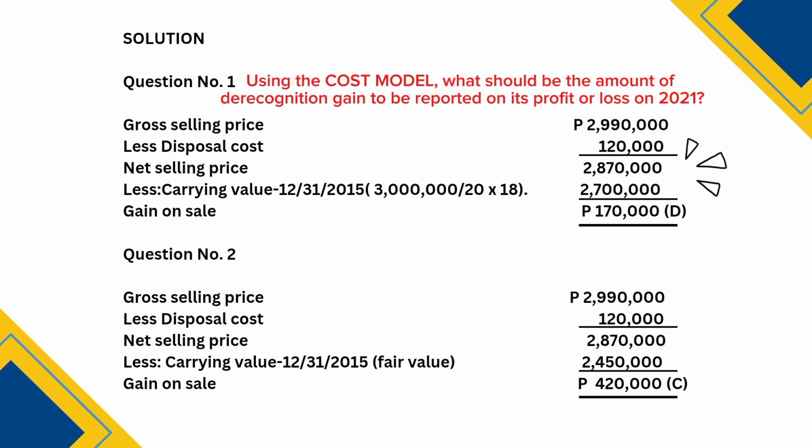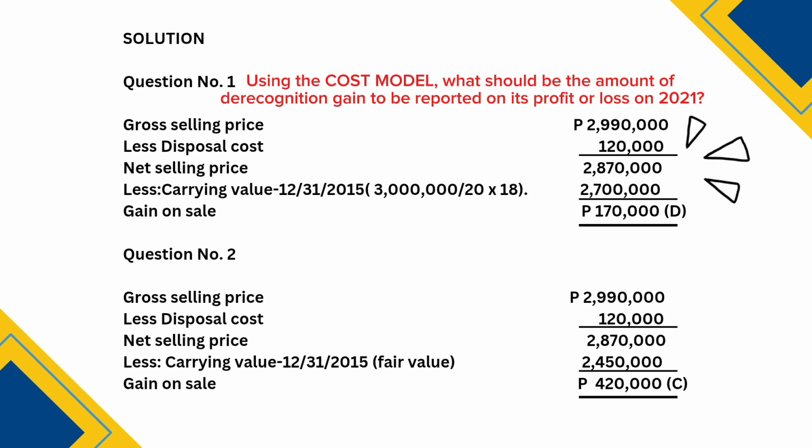And then, to determine the net selling price, the property was sold on January 2, 2021 for 2,990,000. And then the company incurred 120,000 pesos in disposal cost. So the net selling price is 2,990,000 minus 120,000 is equal to 2,870,000.